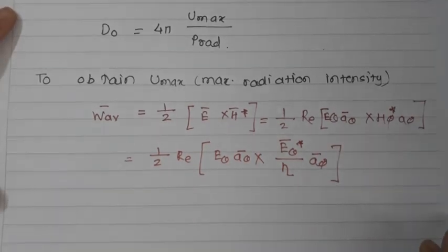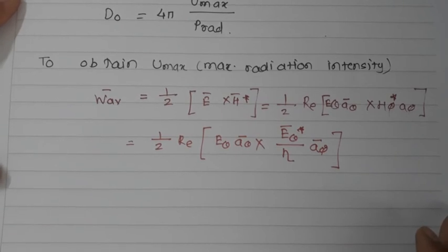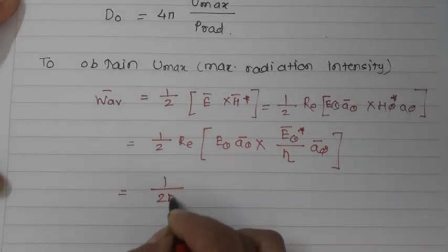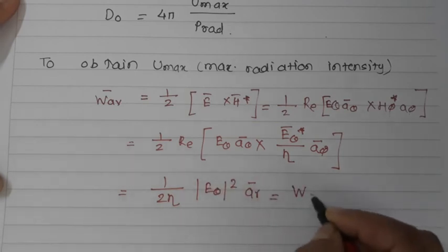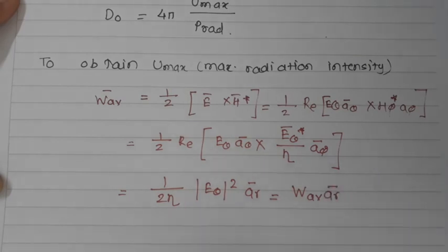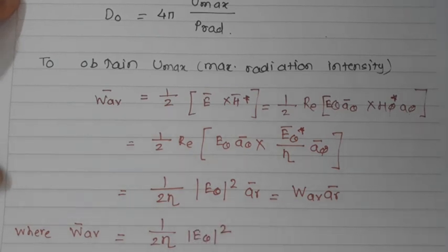So by putting all the values, I can write this equation as 1 by 2 eta E theta square a r bar, which is nothing but W average a r bar, where W average is 1 upon 2 eta E theta square. Now we know that W average is 1 upon 2 eta E theta square, we can put all these values in our equations, and now I will get the equation for W average.